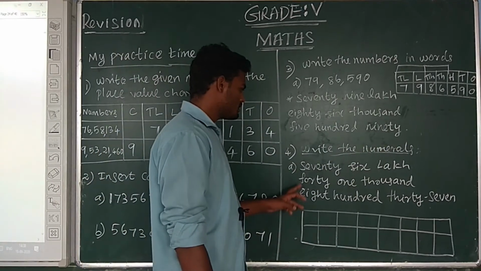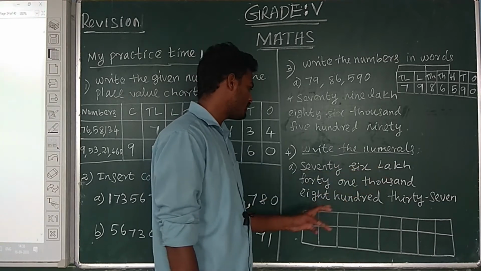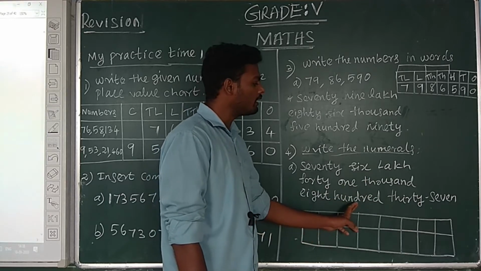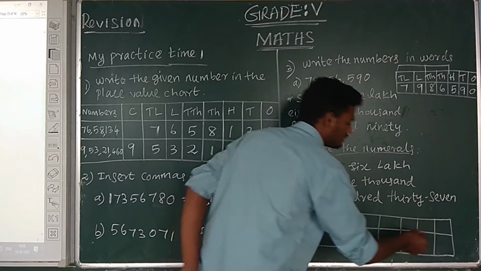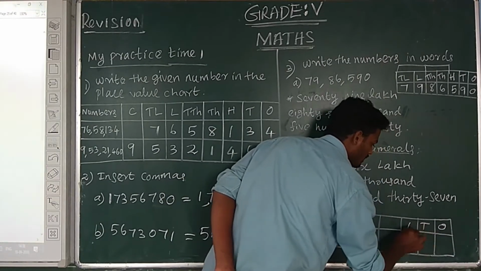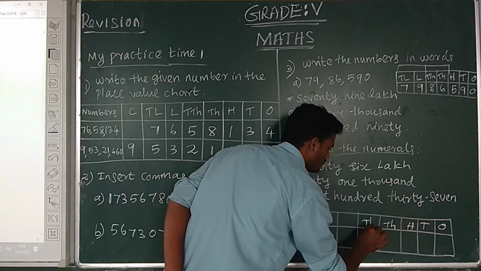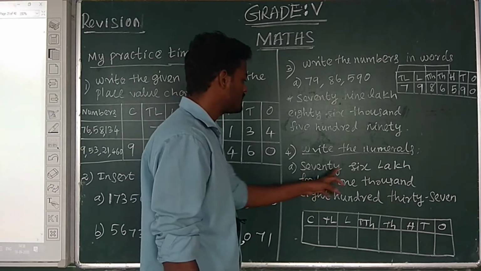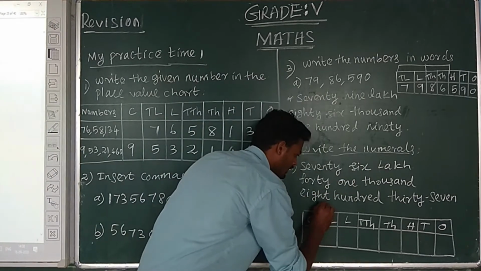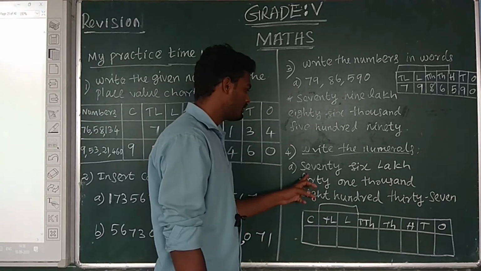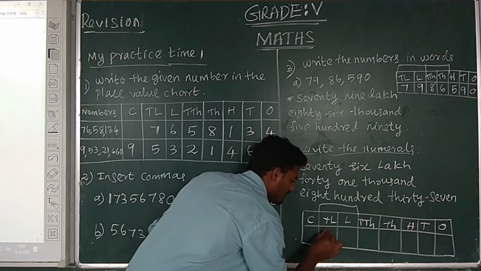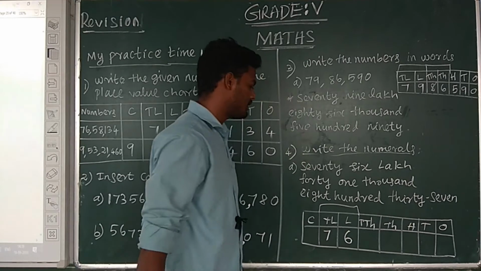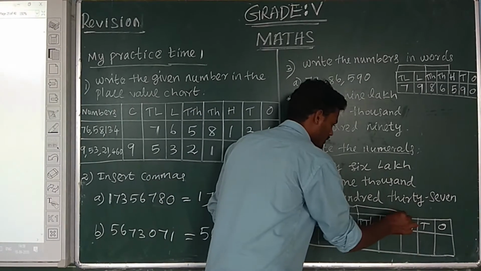Write the numerals: 76 lakh 41,837. First place value chart: ones, tens, hundreds, thousands, 10,000s, lakh, 10 lakh and crore. Insert 76 lakh, lakh place, lakhs period, 76 lakh, 6 lakh, 7 and 6, 76, and thousands period